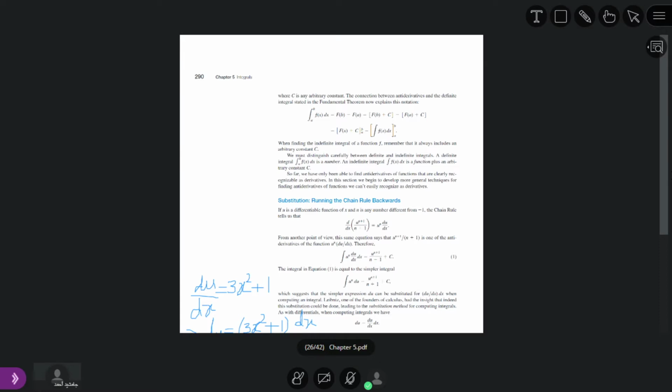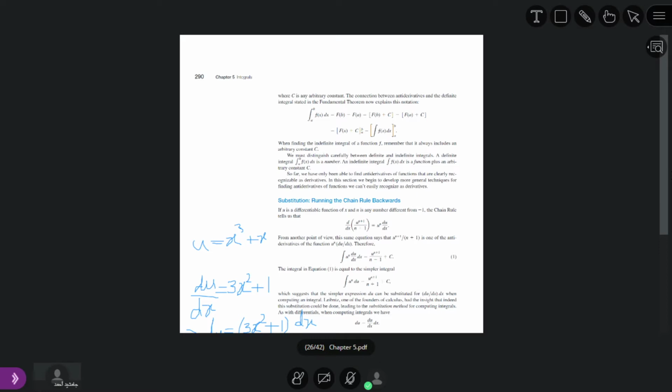So basically we have this thing. Now if we compare the given integral with this, x cubed plus x is equal to u, and du over dx is 3x square plus 1. So from here, 3x square plus 1 dx is equal to du. Now here, x to the power 3 plus x means u power 5, because u is equal to x to the power 3 plus x.